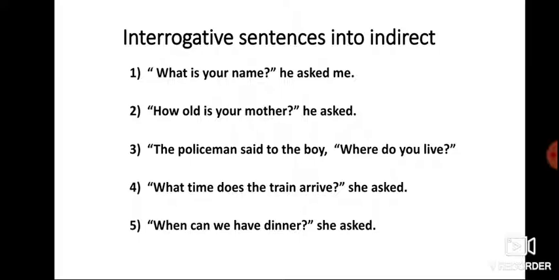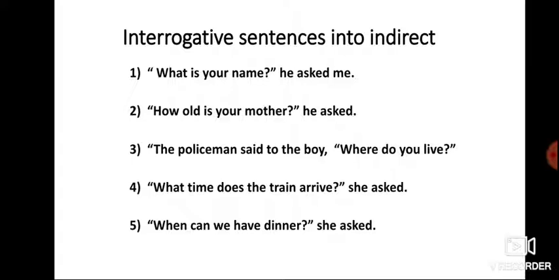The interrogative sentences are nothing but the sentences which start with WH and yes or no questions. These are interrogative sentences, and how you are going to change these sentences into indirect. One thing keep in mind that you have to practice the rules of direct and indirect speech. How the simple present sentence, in which form it is changed, and present continuous, in which form it is changed. So the rules already have been taught you in 9th standard. So I request you to practice those rules before watching this video.